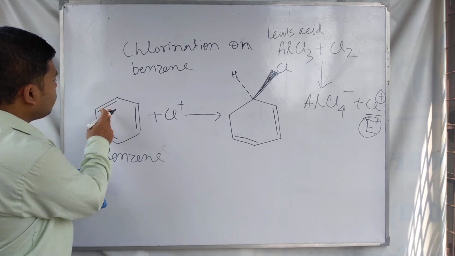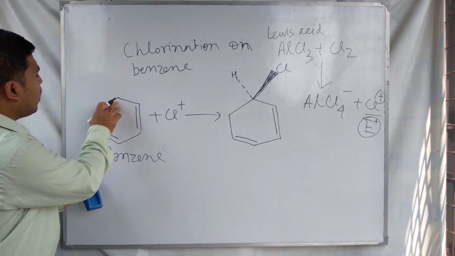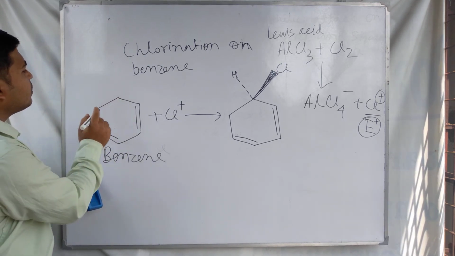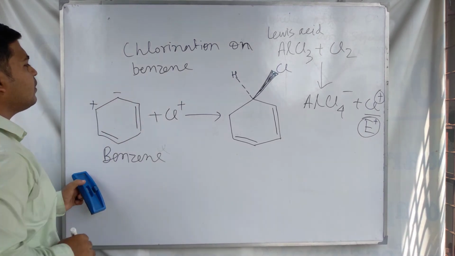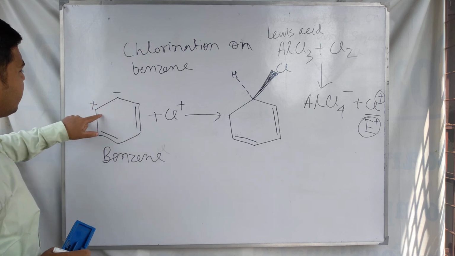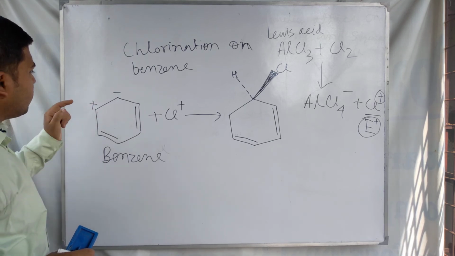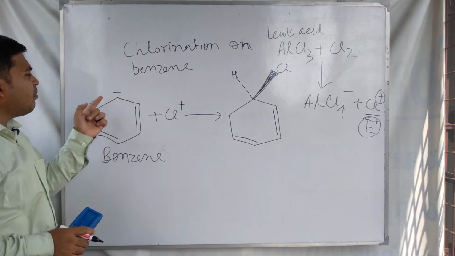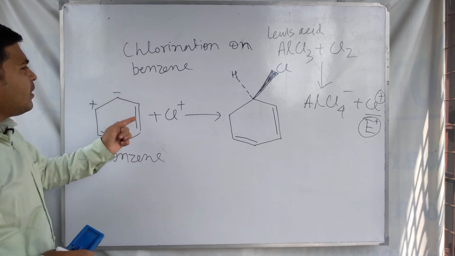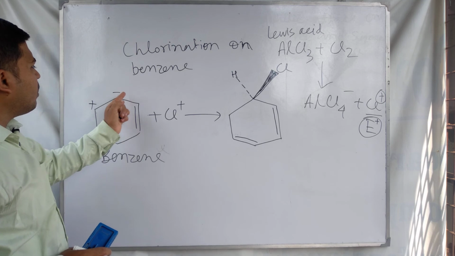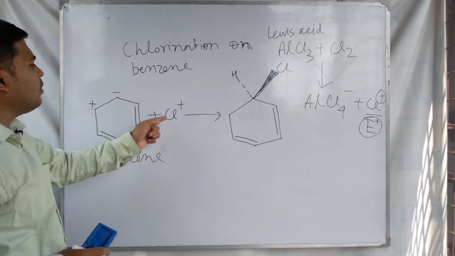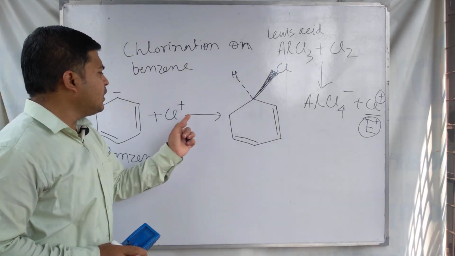Suppose we break this covalent bond, double bond, and we write a minus charge here and a plus charge here. After breaking this covalent bond, this minus charge is substituted, meaning in the minus charge position the carbon is substituted by this Cl plus ion.